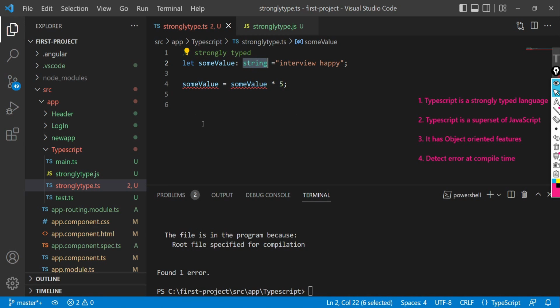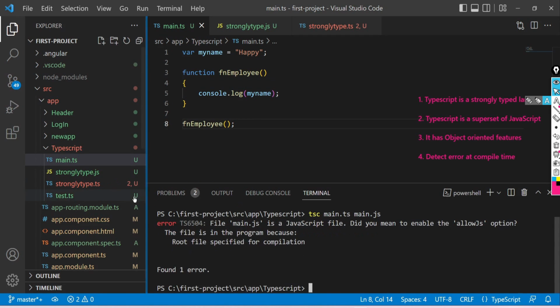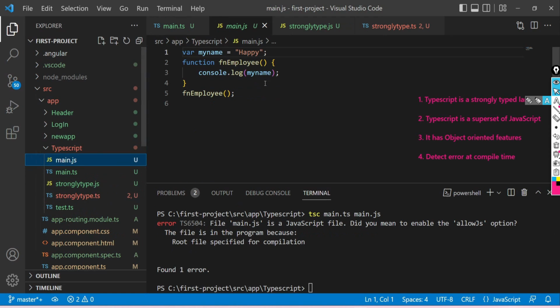Second point is TypeScript is a superset of JavaScript. Let me explain this. See, here is the JavaScript code inside the TypeScript file main.ts, right? Now let me compile this to JavaScript. Open terminal, type tsc main.ts main.js and press enter. Here is the file created, main.js, right?